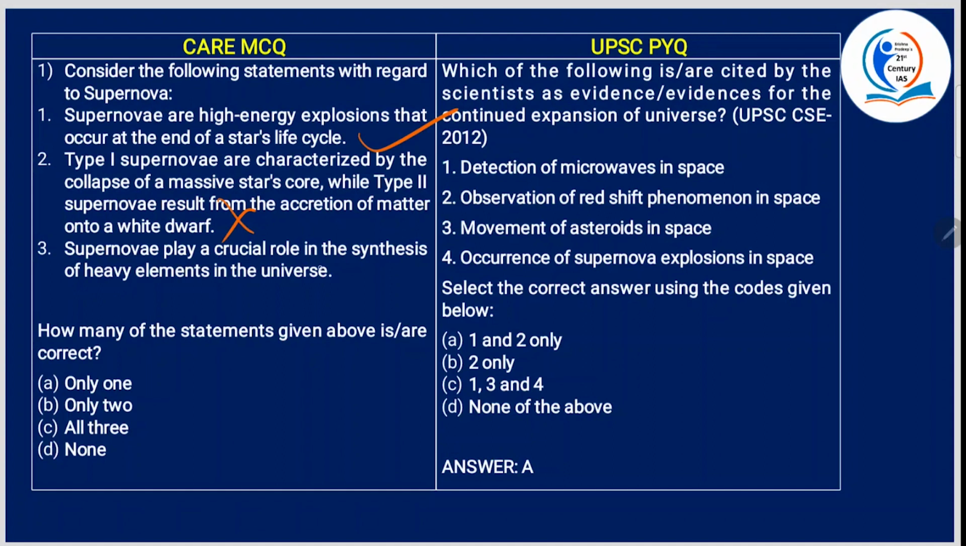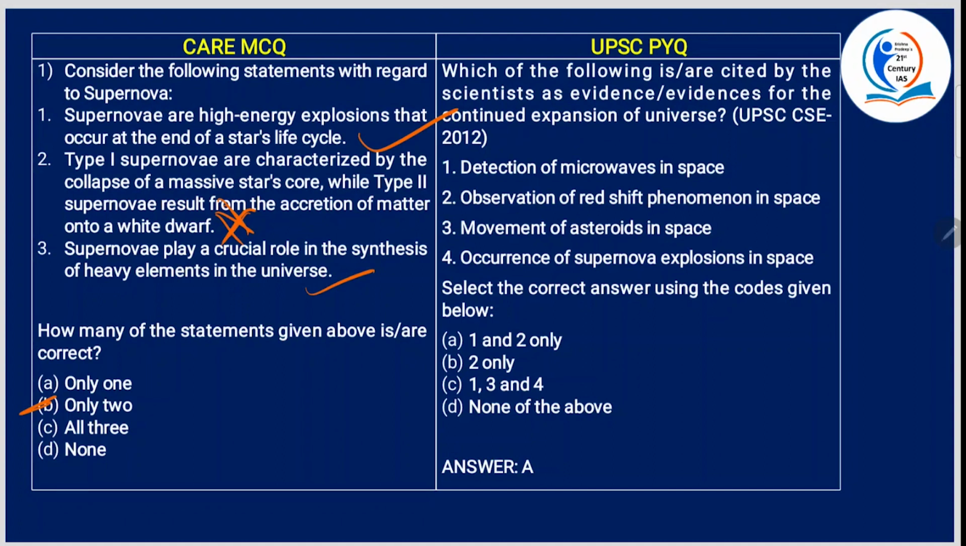Now, supernovae play a crucial role in the synthesis of heavy elements in the universe. This is correct. So 2 is wrong. Now how many of the statements given above are correct? Only 2 are correct. Okay, which of the following is/are cited by scientists as evidence for the continued expansion